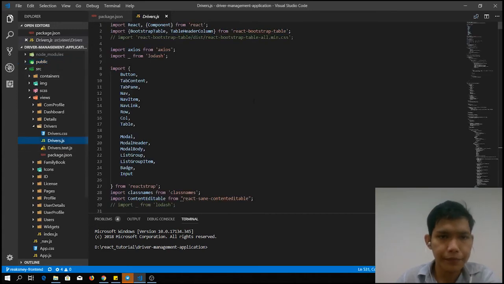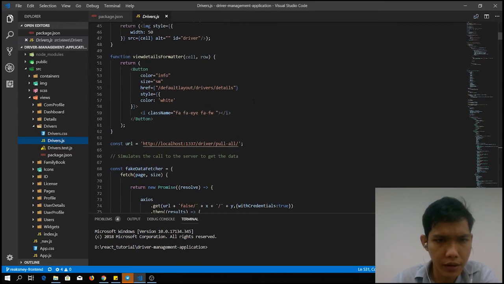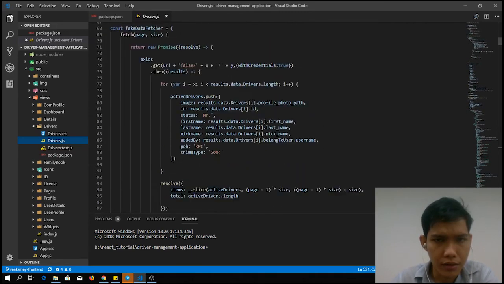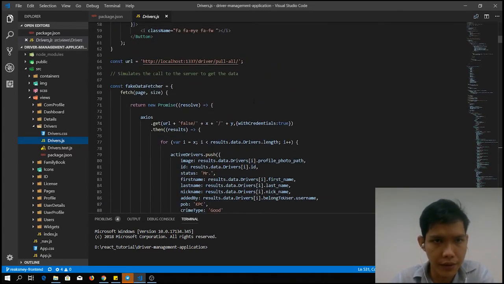So what happened in the drivers table? I wanted to explain one important feature that we implemented on the drivers table, which is server-side pagination. The problem is that in the first step, we just fetched all the data from the server.